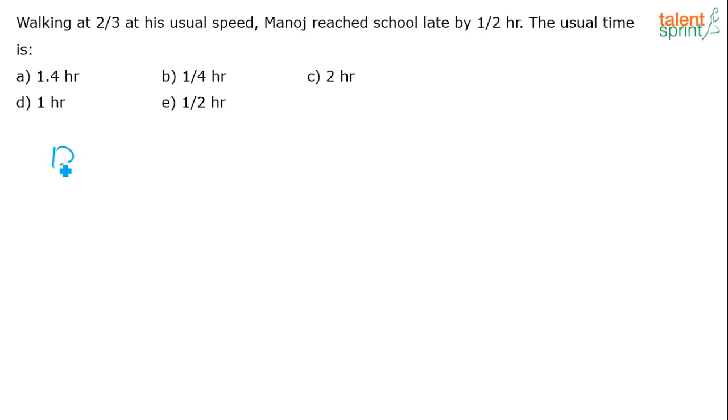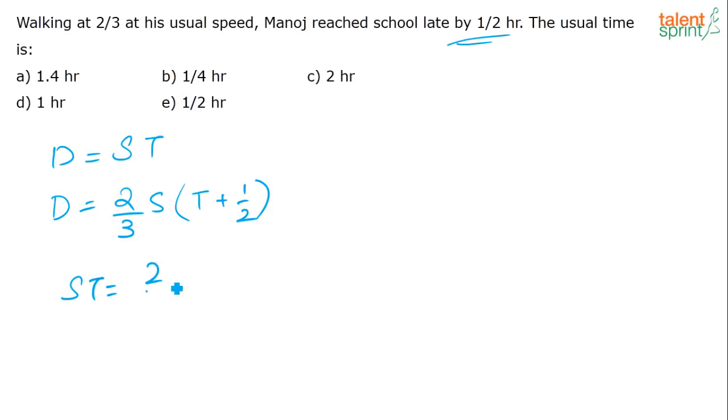Generally there is a distance that is being covered by a person at a certain speed in a certain time. Now what is happening to his speed? Same distance he is covering, but his speed is 2/3 of his original speed. And what is happening to the time? He is reaching late by half an hour. So earlier if he was taking t hours to cover the distance, now he is taking t plus half. So distance is the same and speed and time have changed accordingly. Just equate these two.